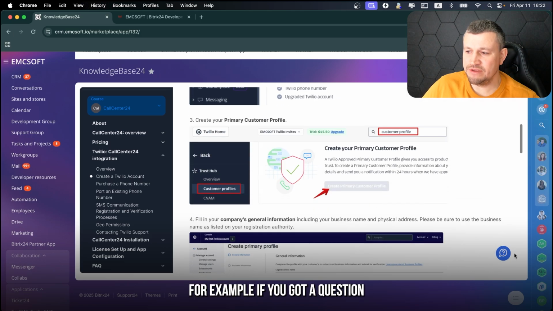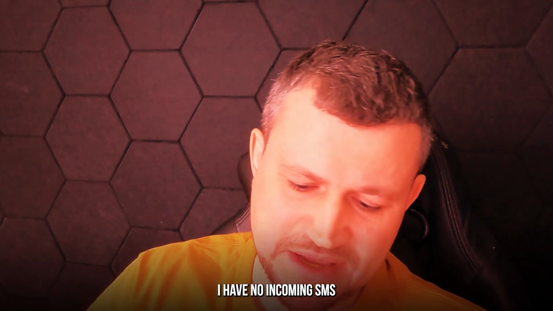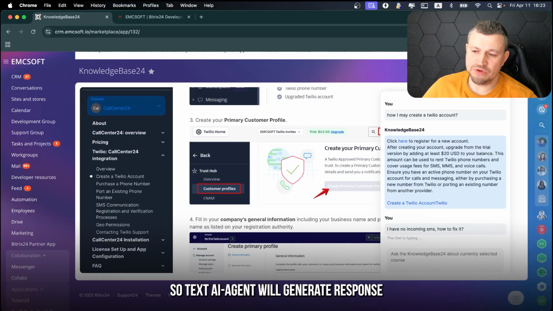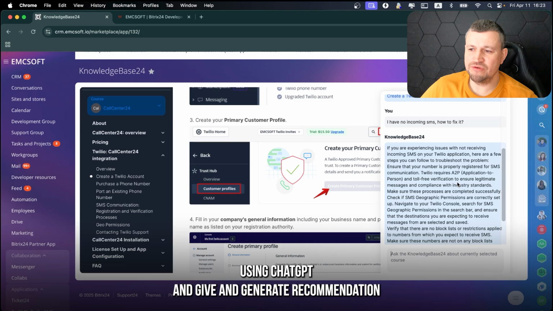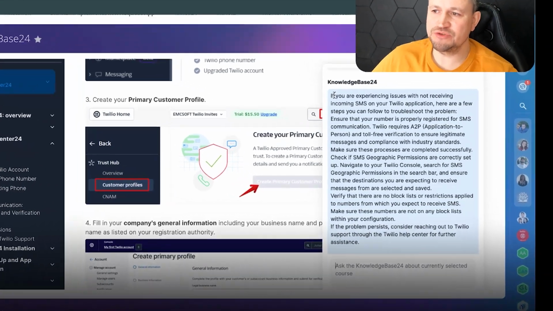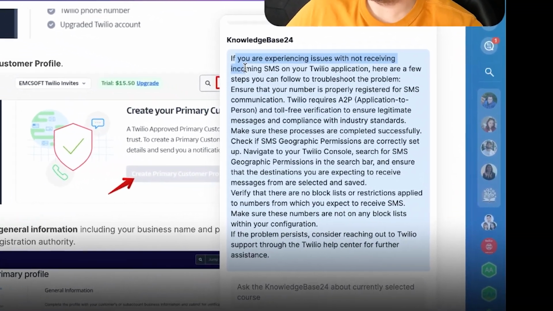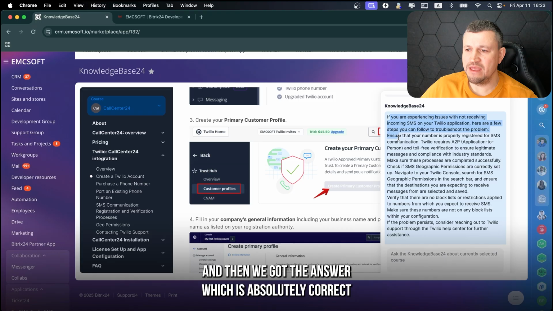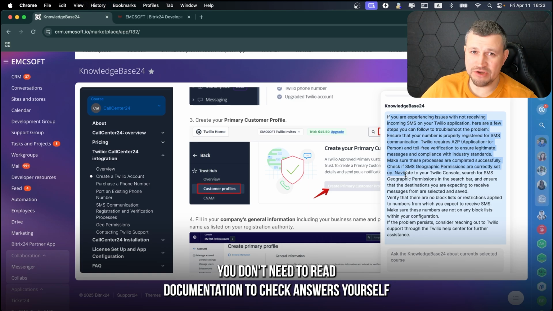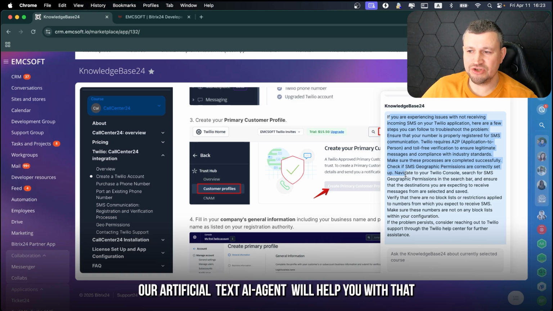For example, if you have the question, I have no incoming SMS, how to fix it? The Text AI agent generates a response, uses our documentation, uses ChatGPT, and generates a recommendation. If you experience issues with not receiving incoming SMS, here are a few steps you can follow to troubleshoot the problem. And then we go to the answer, which is absolutely correct. You don't need to read the documentation to check answers yourself. Our artificial intelligence Text AI agent will help you with that.